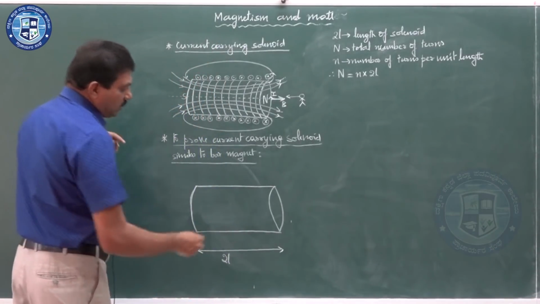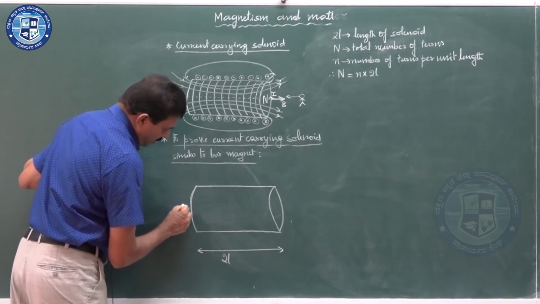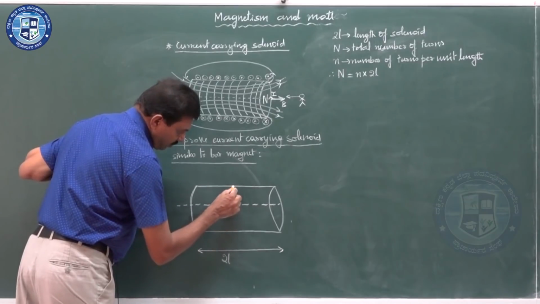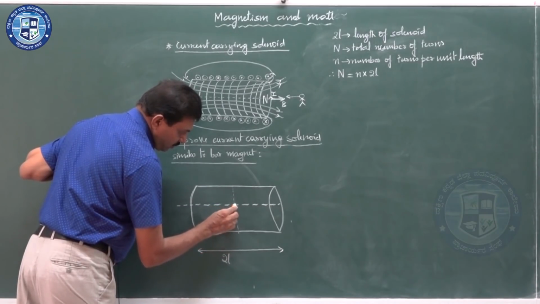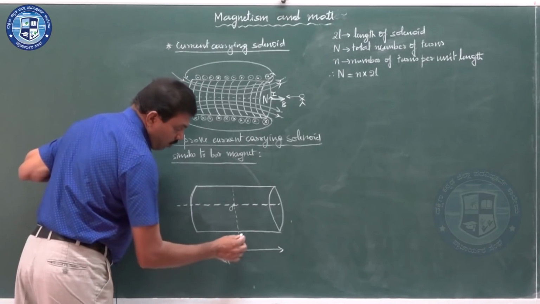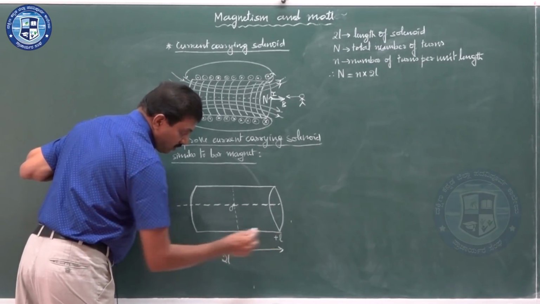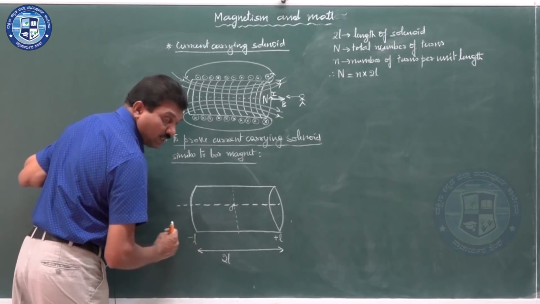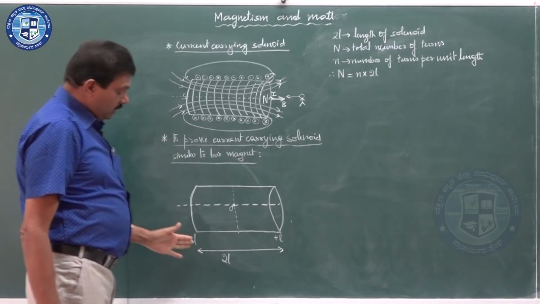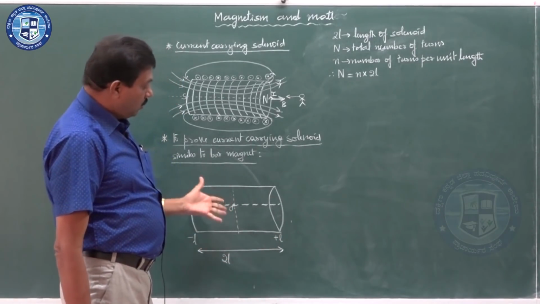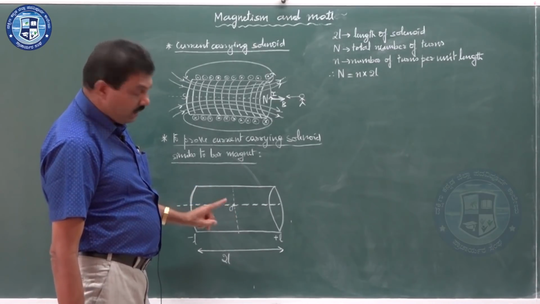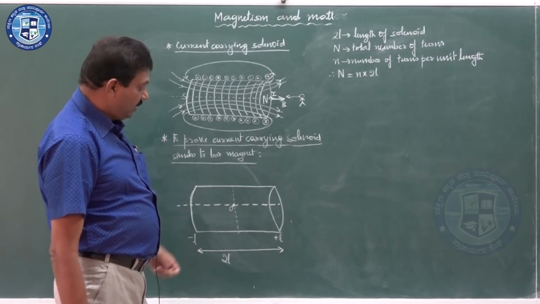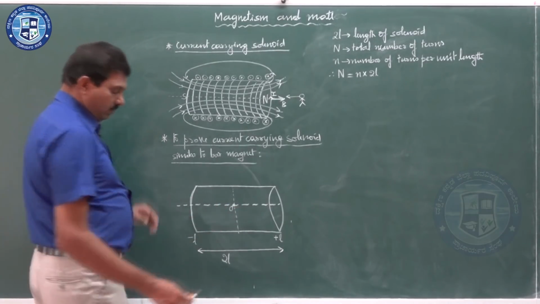Now, how I am arranging this 2L, you see, this is very important. We are taking the center of the solenoid as O. From O, I am taking plus L and minus L here. Minus L to the left side, plus L to the right side. That is how this 2L has been arranged. So you can easily identify that we are now going to the Cartesian form. It is very easy to understand if you apply the Cartesian form.